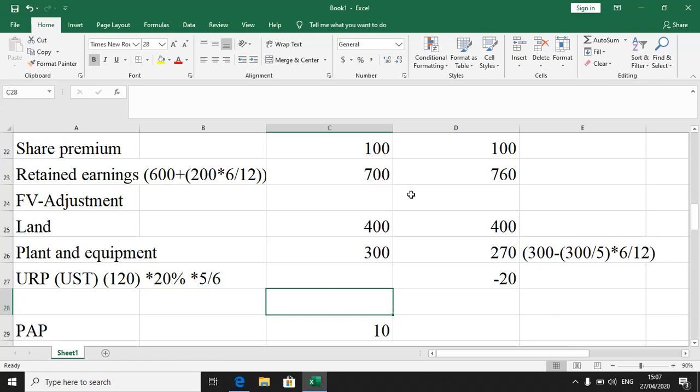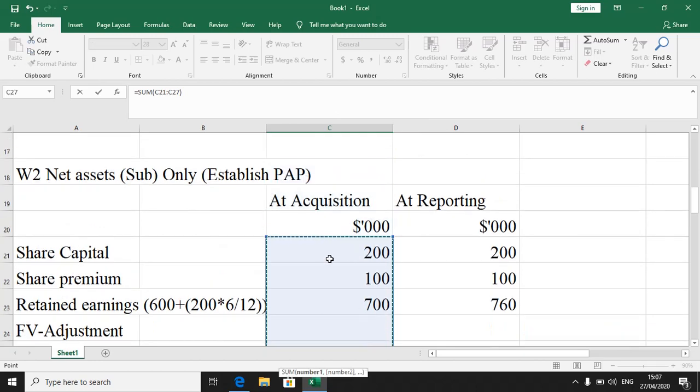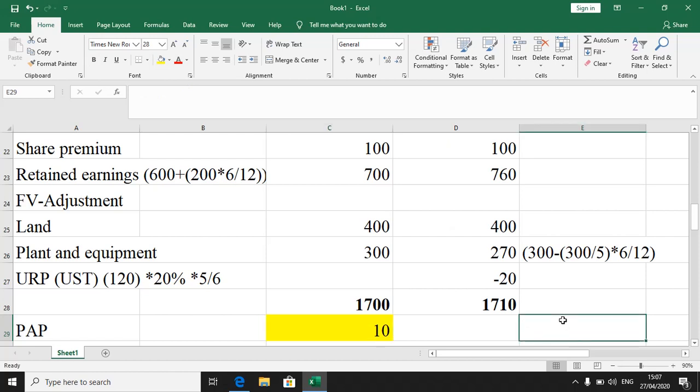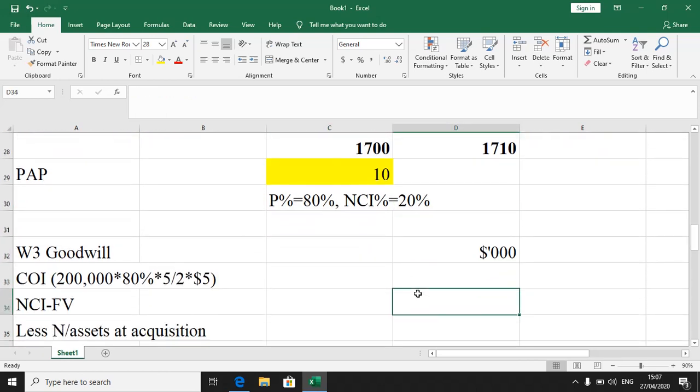All right, when you do your summation, you should be getting a post-acquisition profit of 10. All right, so when you find the difference between 1710 and 1700, you get that figure there, and 80% of that belongs to parent, 20% of that belongs to NCI. That should not be very difficult.